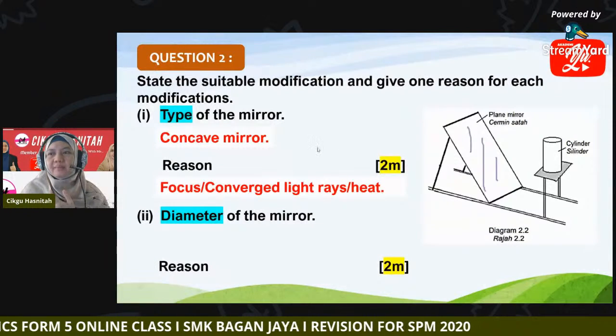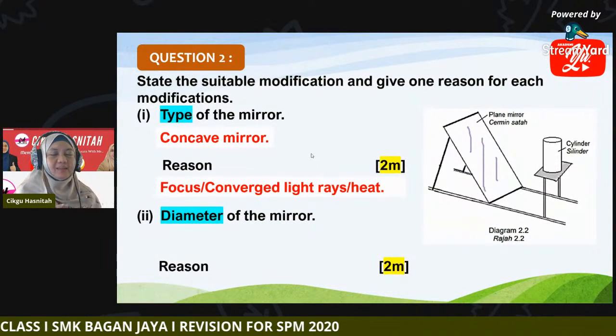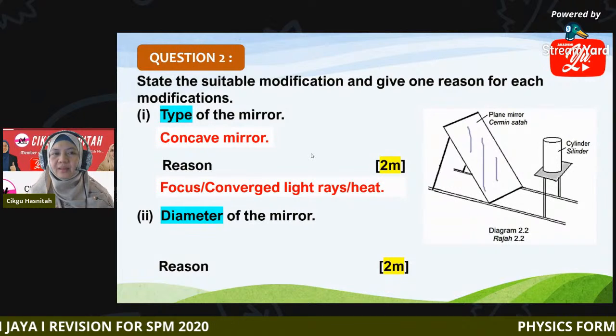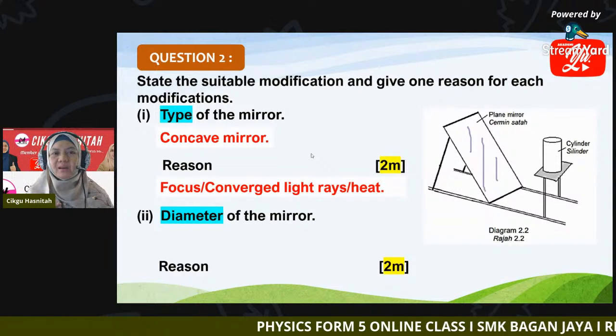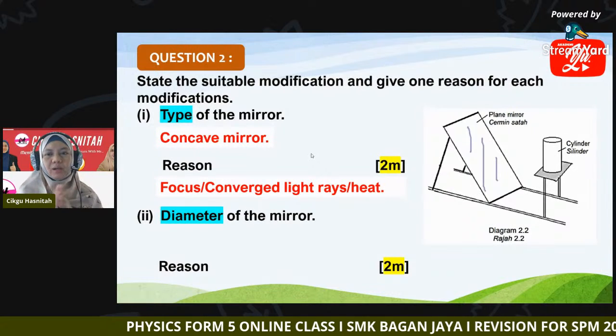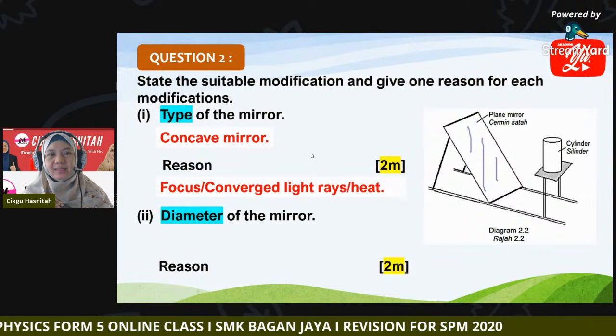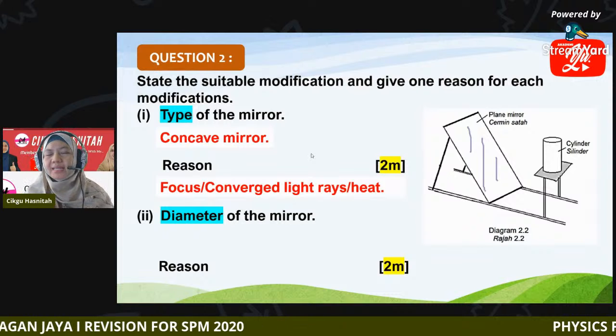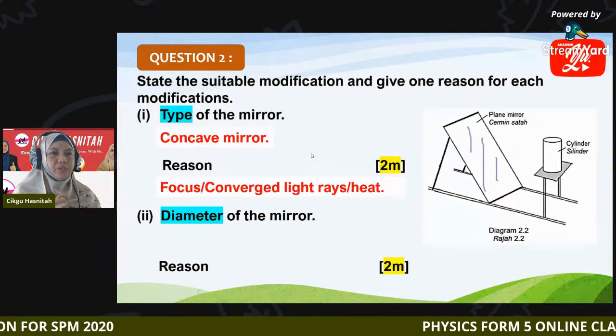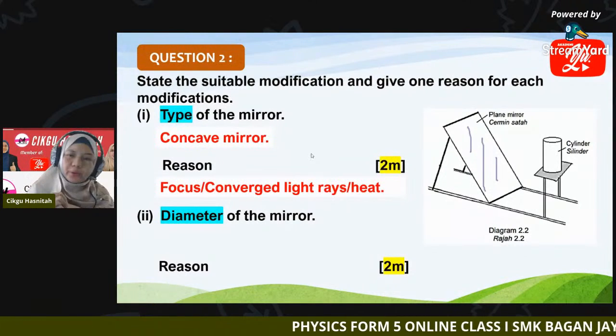Next, how about the diameter of the mirror? This is a bit similar to the previous question, question 1. Diameter of the mirror should be big or should be small? Class, which one is a better choice?